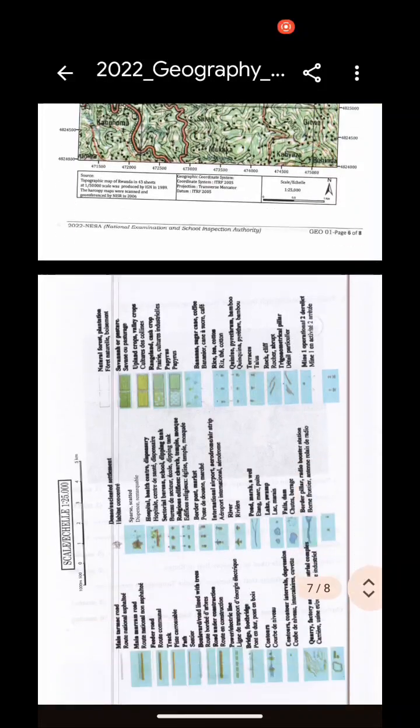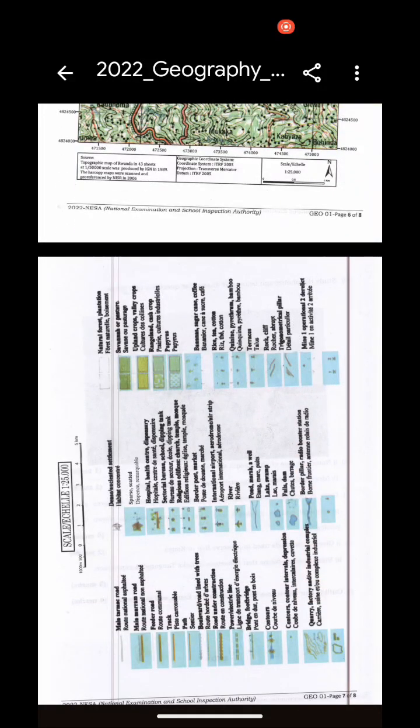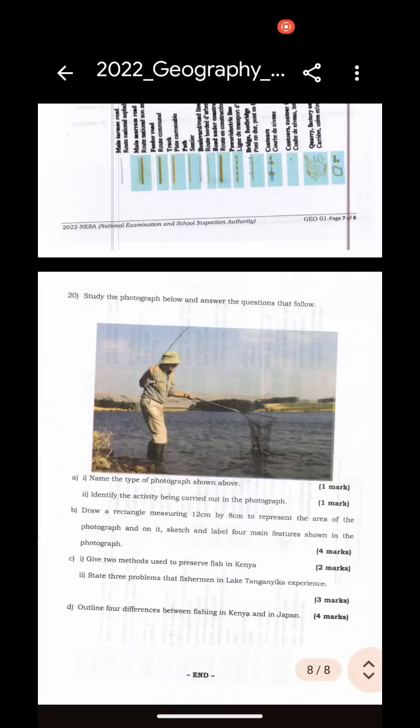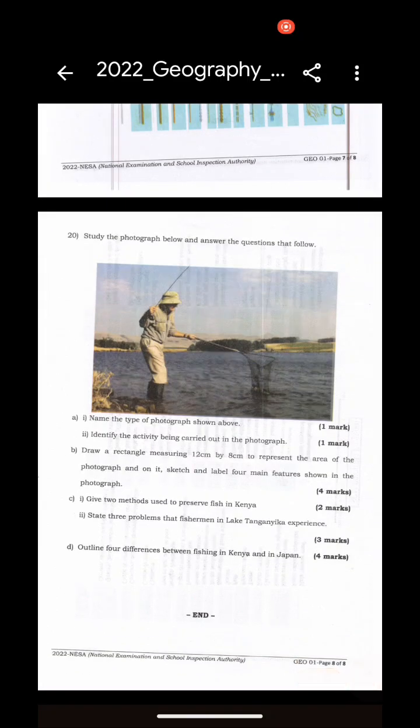So you see, we are going to choose, this is the map work interpretation, and this is a photograph. So let us collect this photo, question 20, which is all about the photograph. And in your comment, you have to drop the next question to collect. So this question is about, you have to study the photograph below and answer the questions that follow.